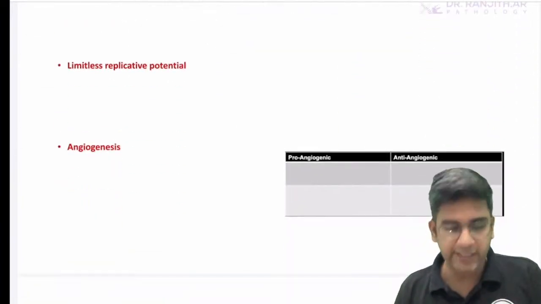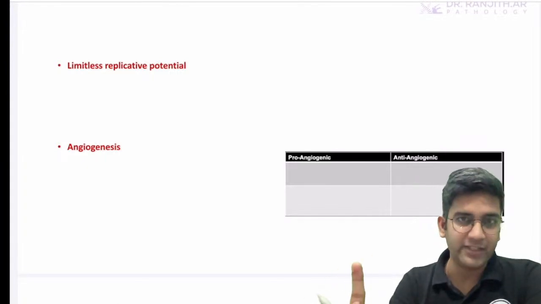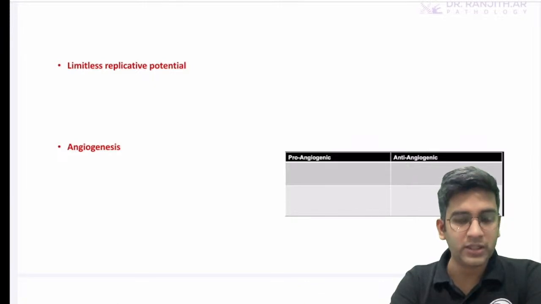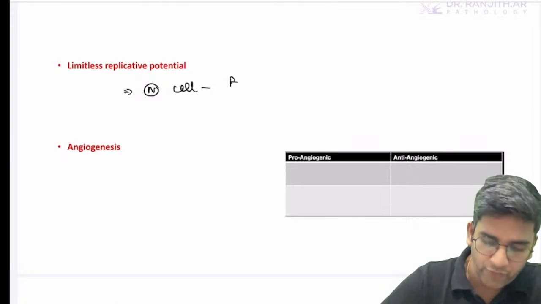Then limitless replicative potential. The word you have to remember about limitless replicative potential is only one: the excess telomerase activity. That's something which is very, very important. So limitless replicative potential, any normal cell will follow Hayflick's limit and they will die.